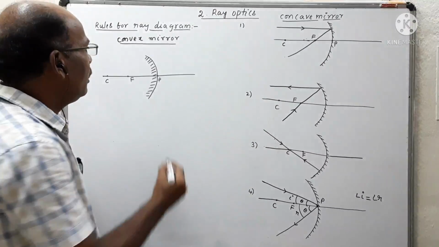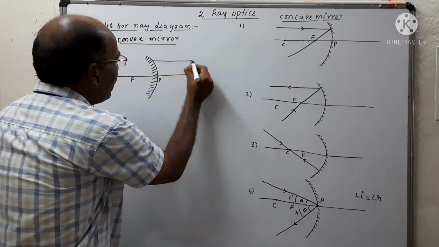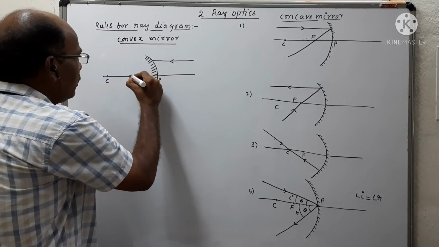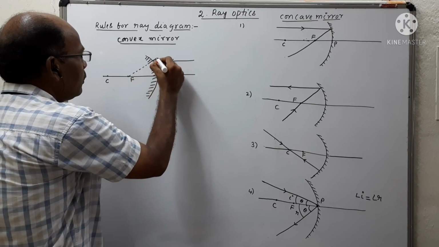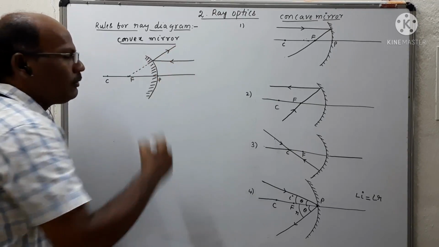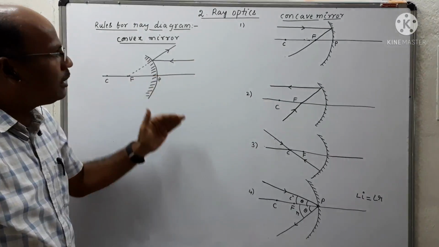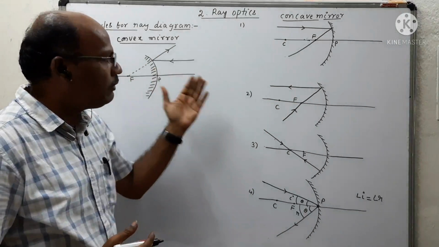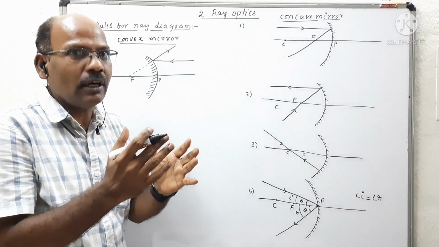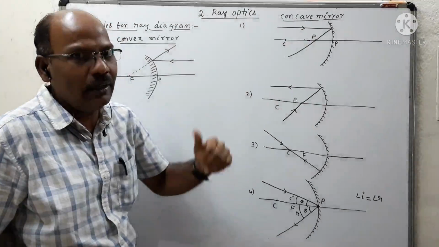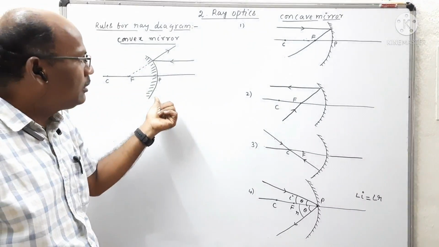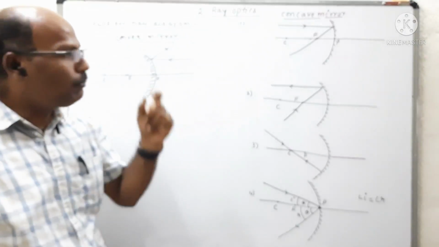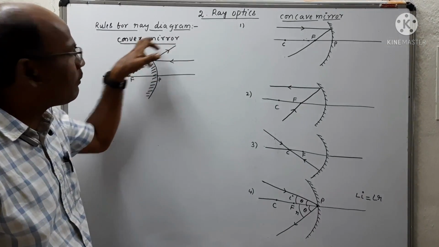So what is the first rule? If the light ray strikes parallel to the principal axis, the reflected ray always passes through the focus. So this is the direction of the reflected ray. Here we already defined principal focus. What is principal focus? In the case of a concave mirror, it is the point at which all the reflected rays converge or meet. But in the case of a convex mirror, the rays appear to move from one point. That point is called the principal focus in the case of a convex mirror.